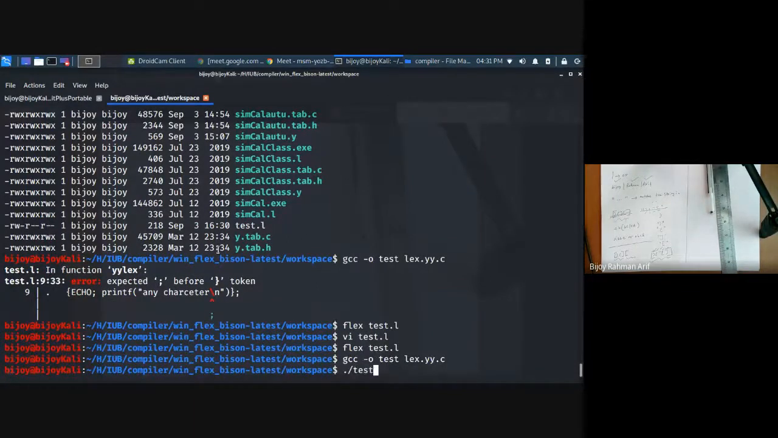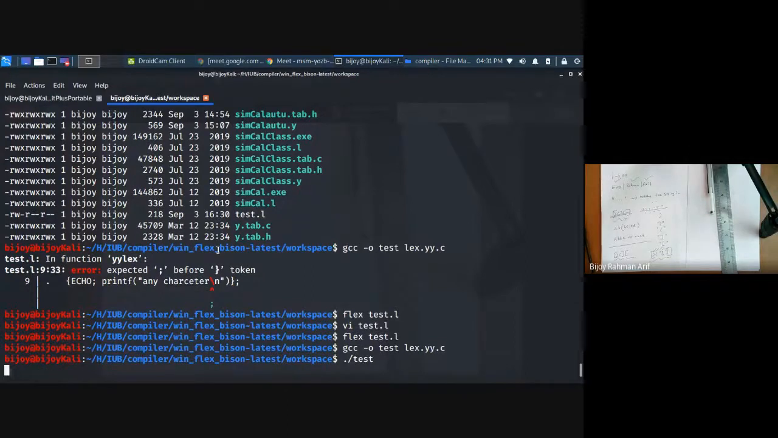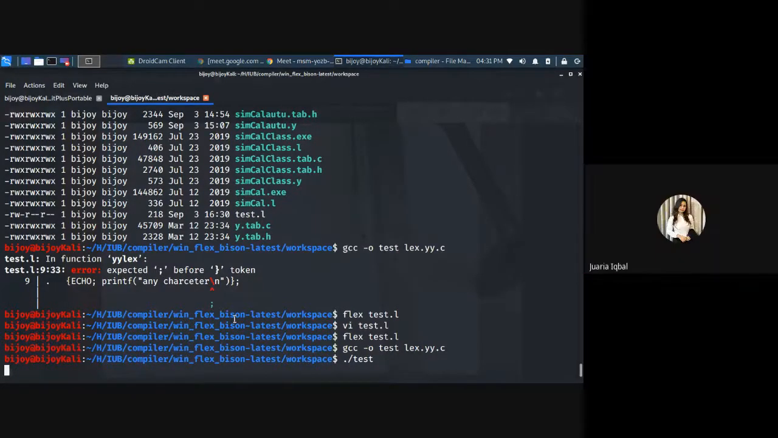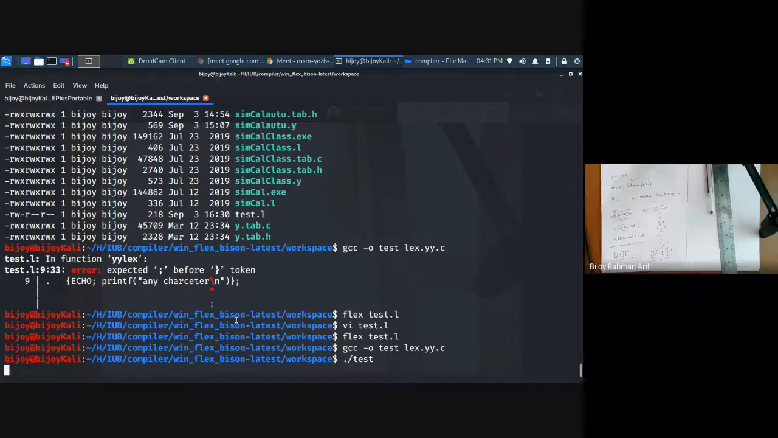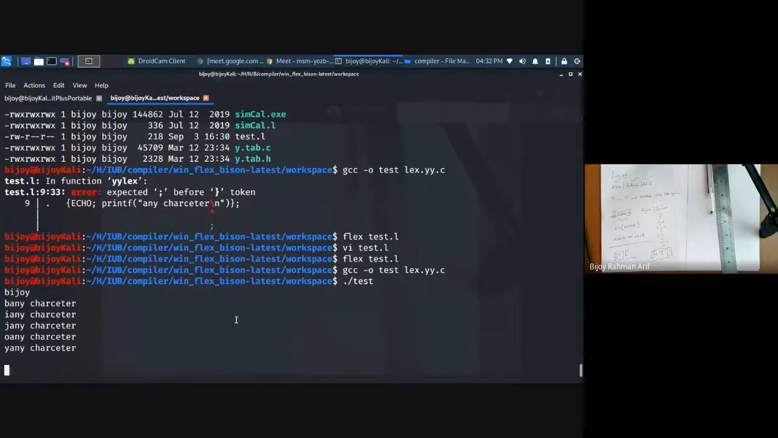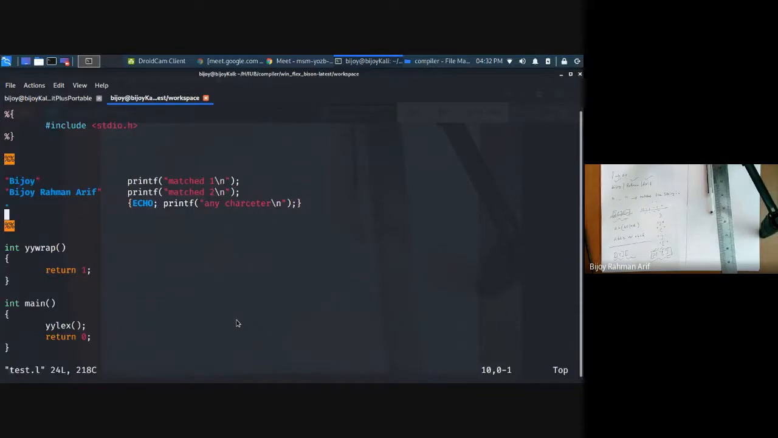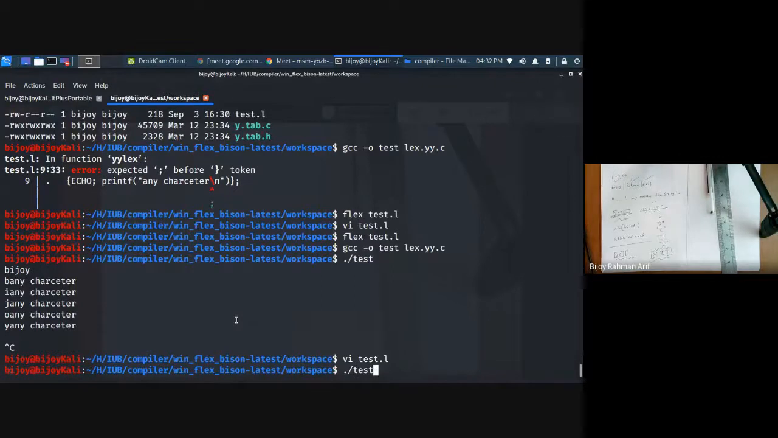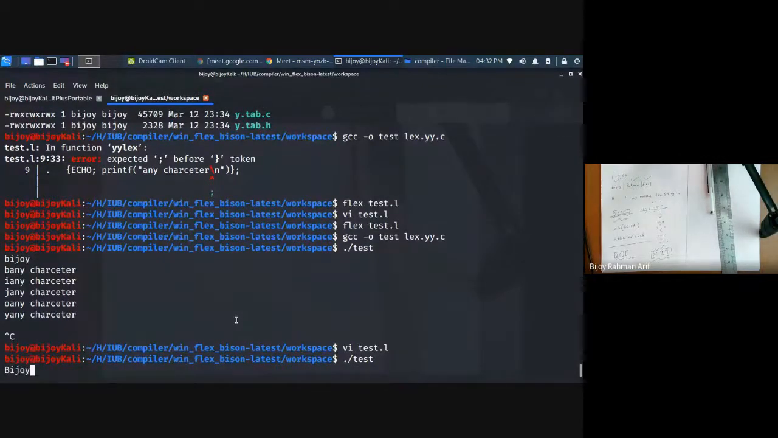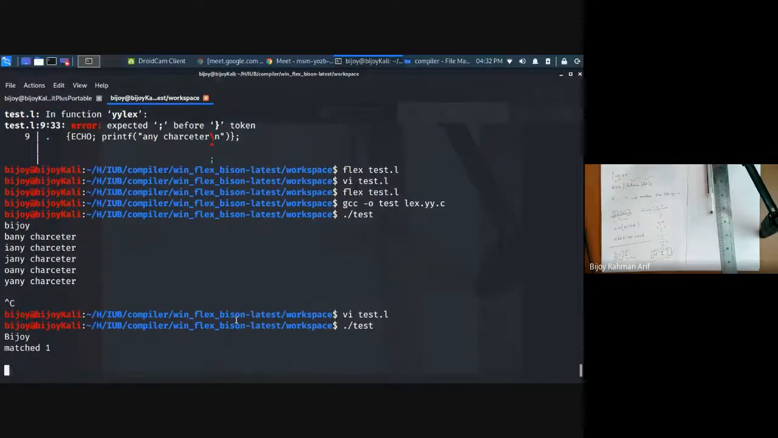Now let's run. If I give bijoy, what is going to be printed? Matching 1. Why is it like this? Oh, capital B. So if I give capital B, I, J, O, Y, what is this going to print? Matching 1.